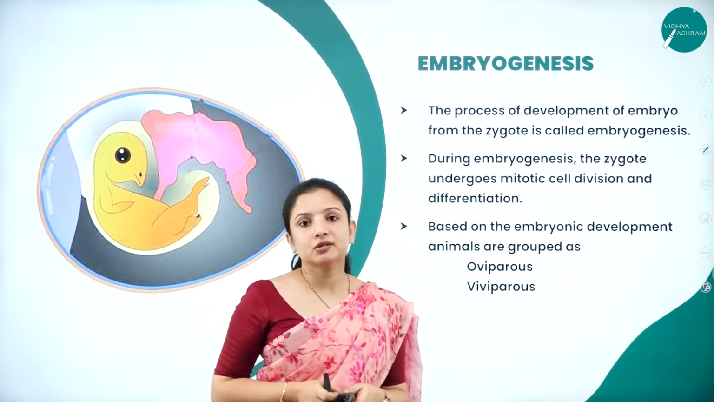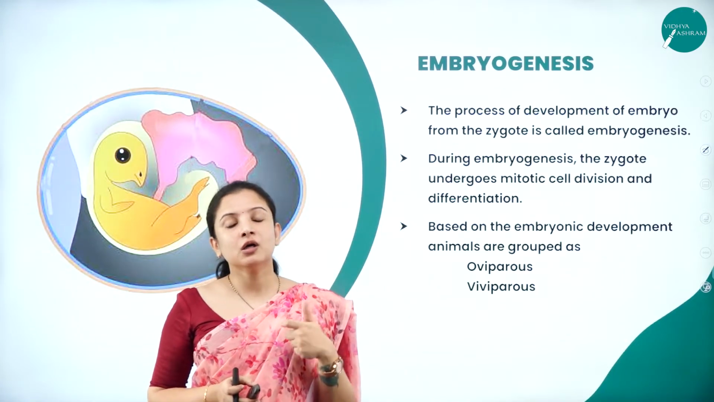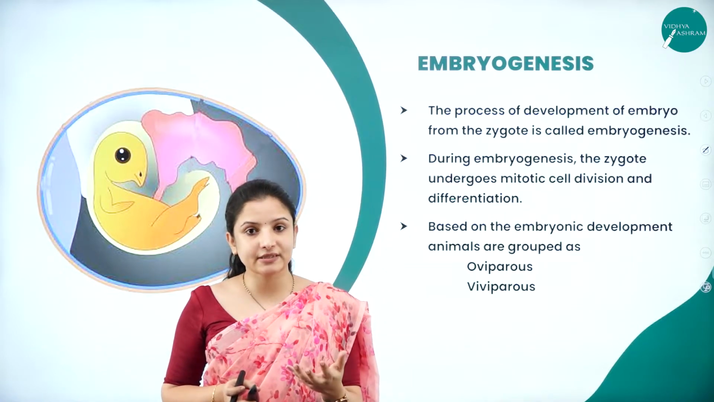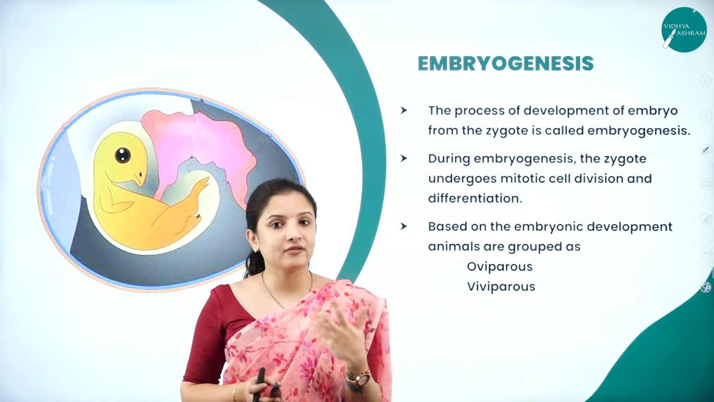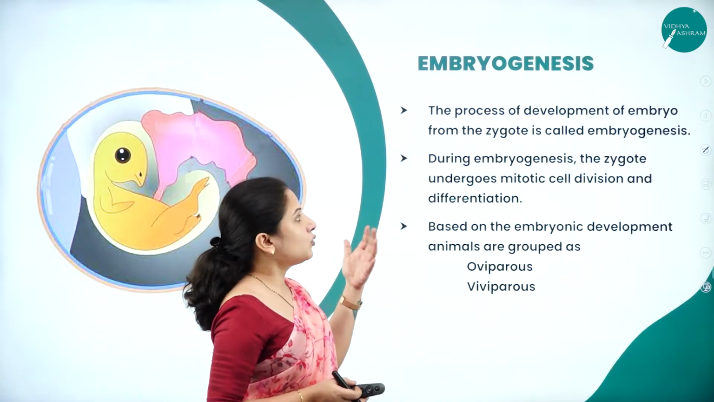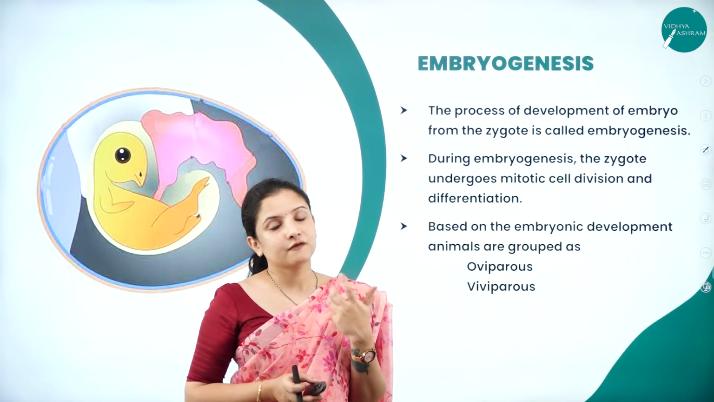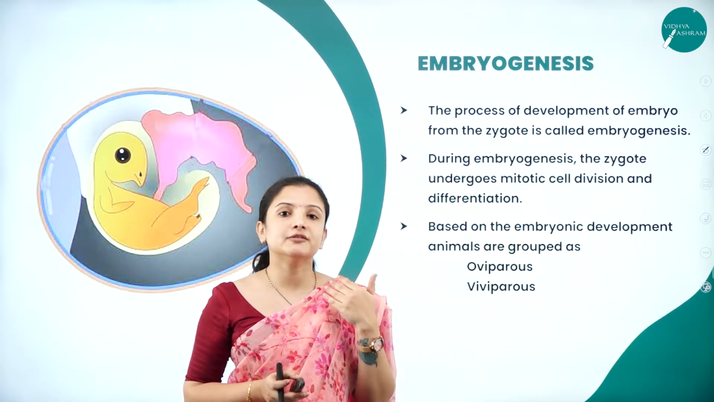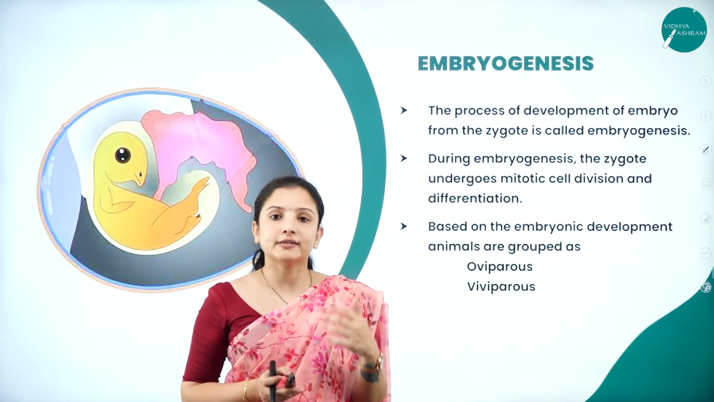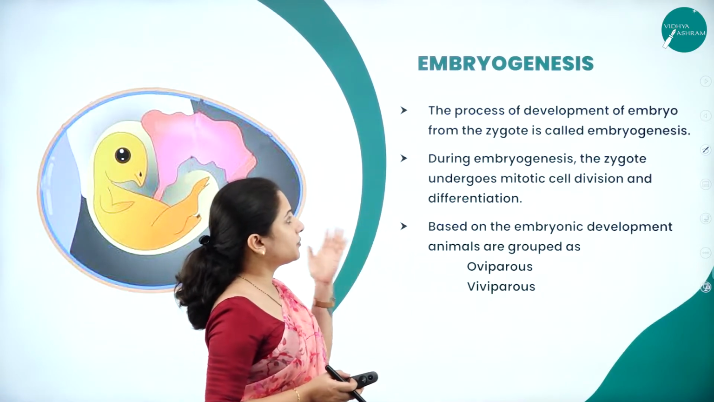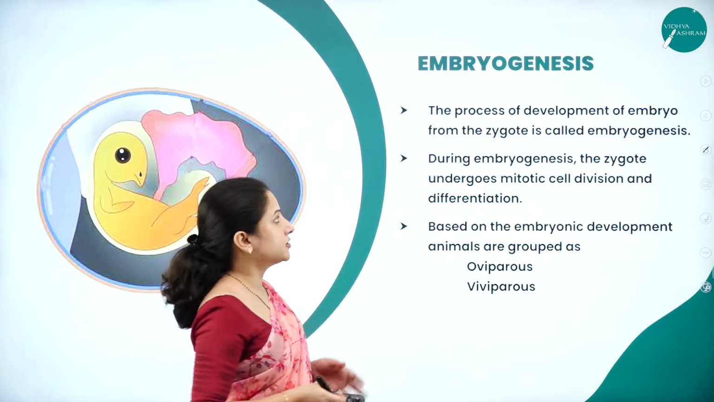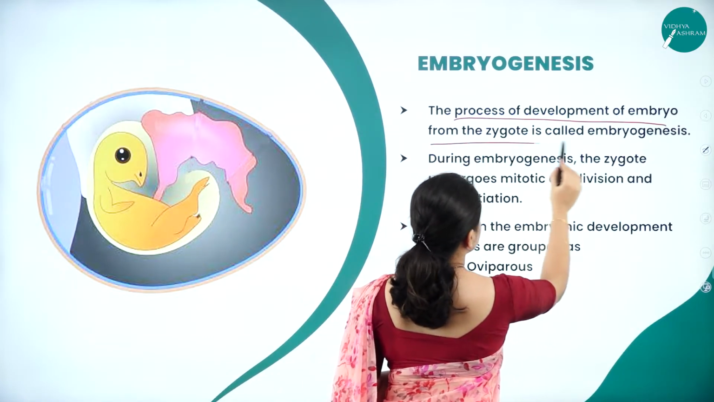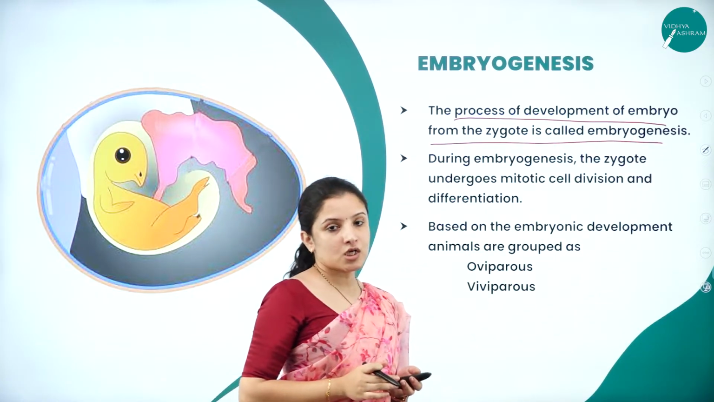Next, talking about the next step, embryogenesis. Now we understood that in external fertilization, the spores develop. Those spores are the ones that develop into further organisms. Now, what happens once the zygote formation occurs and the zygote development takes place? It gives rise to the formation or development of the embryo. That particular process is called embryogenesis. So the process of development of the embryo from the zygote is called embryogenesis.